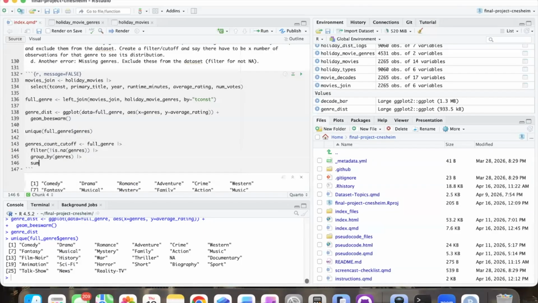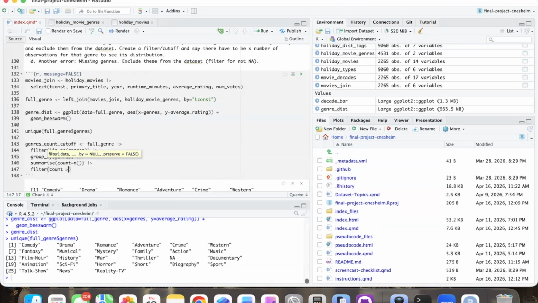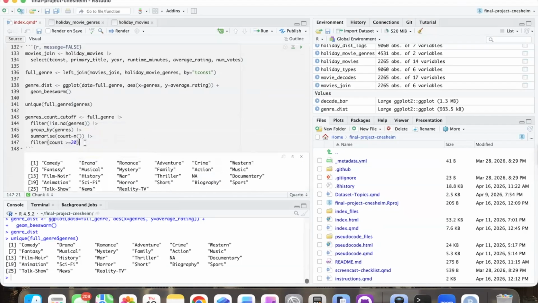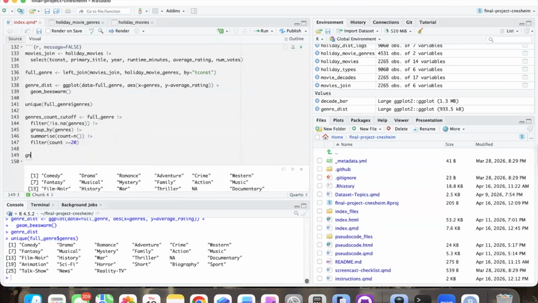And then let's do a summarize. And let's do count equals just the count of how many there are. And then let's filter. So we want count has to be, I don't know. Let's start with 20. See what that gets us. Okay. So now we're going to take this information.